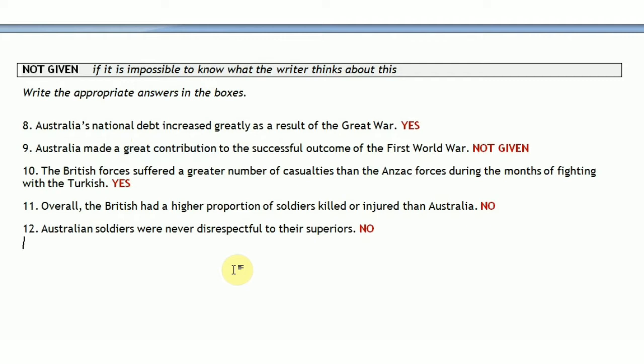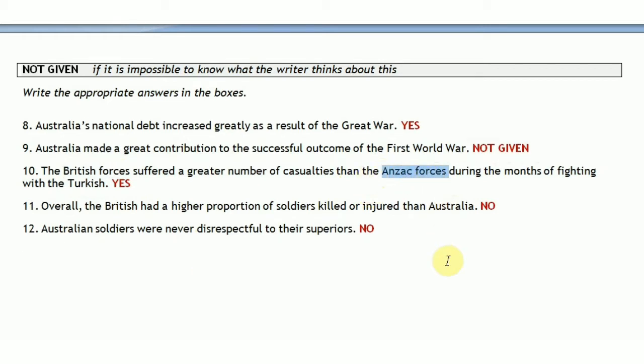Next question, 10th. The British forces suffered a great number of casualties than the Anzac forces during the months of fighting with the Turkish. So this is the time when they fought with the Turks. During that fight they are saying that British forces, there were three forces, British, French and Anzac, suffered a great number of casualties, which means like more soldiers of the British army were injured or killed than the Anzac forces.